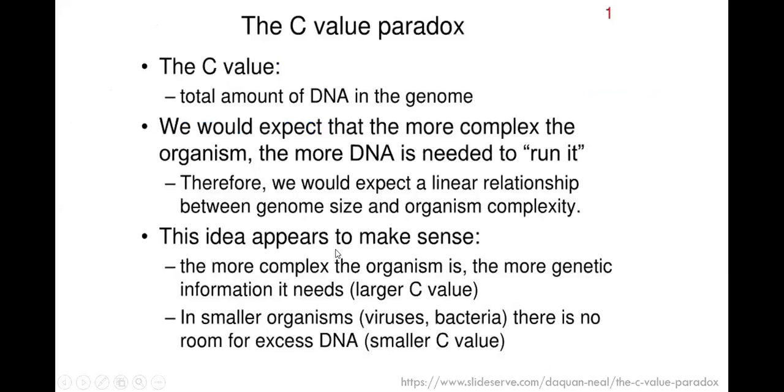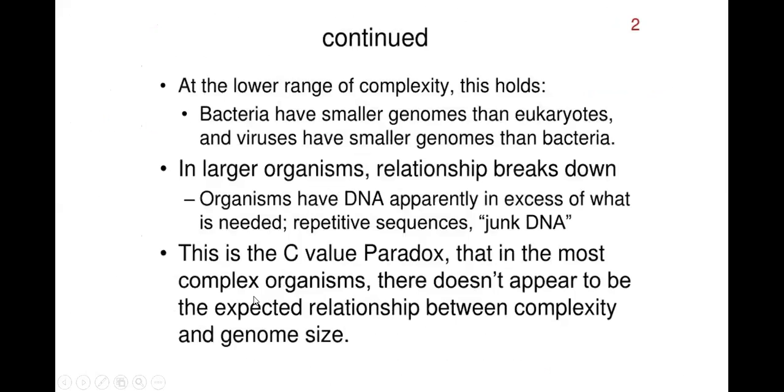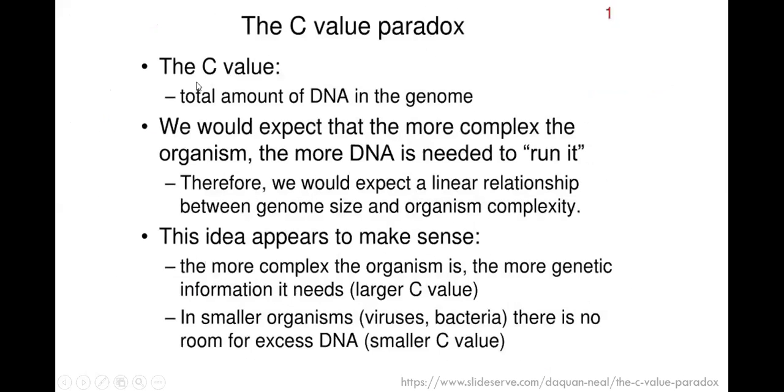So concluding the summary of the class, in the next two slides, you go into the questions here. For example, the C-value is the total amount of DNA. We expect that the more complex the genome, the more DNA there should be, so the C-value should be larger. The more complex the organism, the more genetic information it needs, and the larger the C-value.